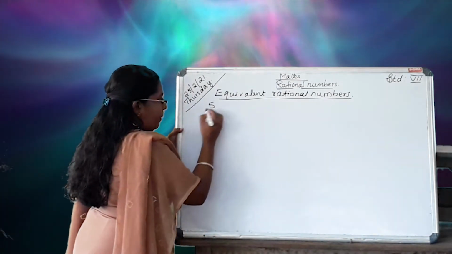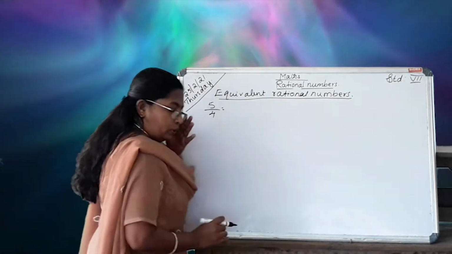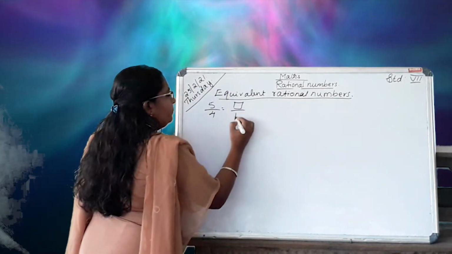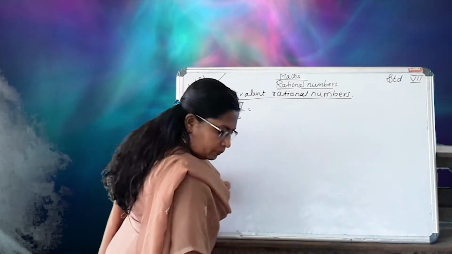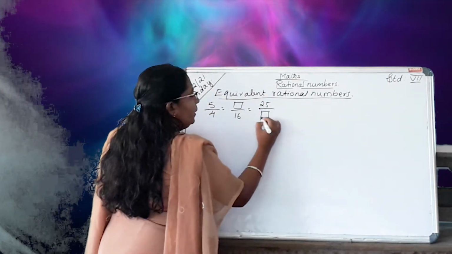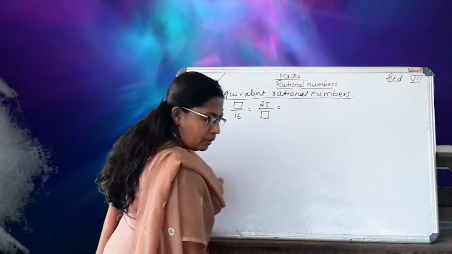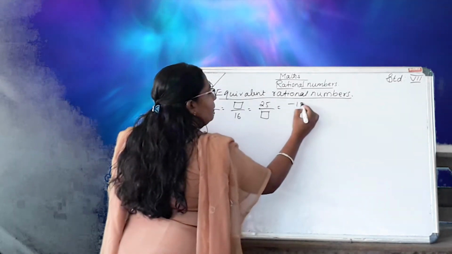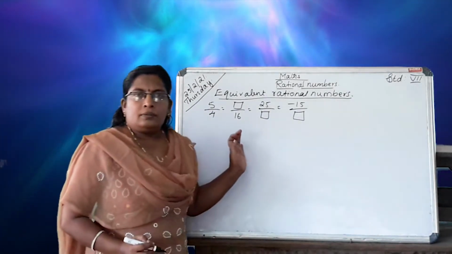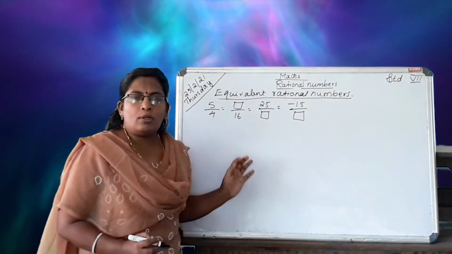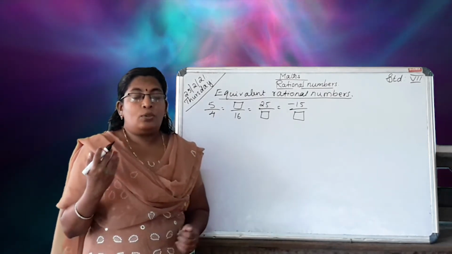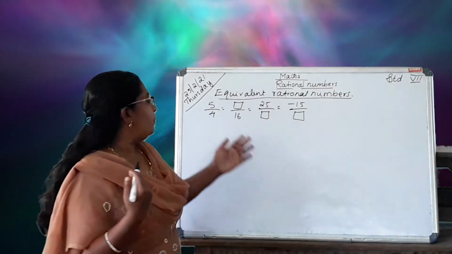First question: 5/4 equal to box by 16 equal to 25 by box equal to minus 15 by box. Do you know how to do it? Recall the fraction. Go to the fraction. Then you can do it.